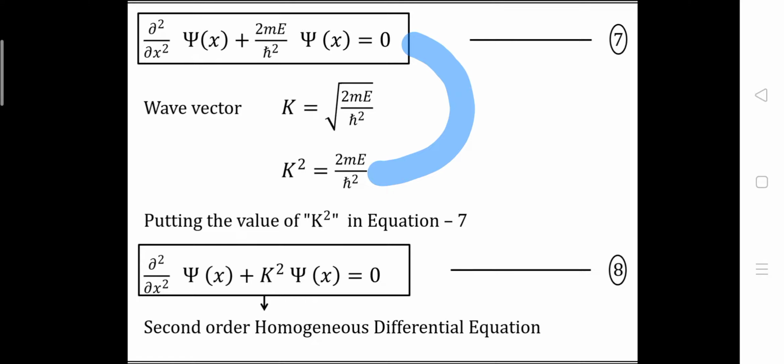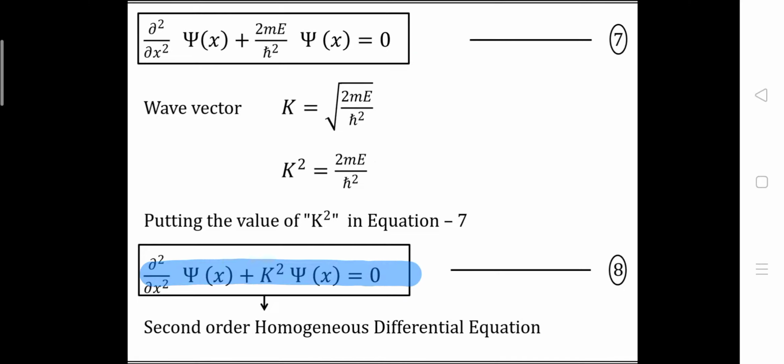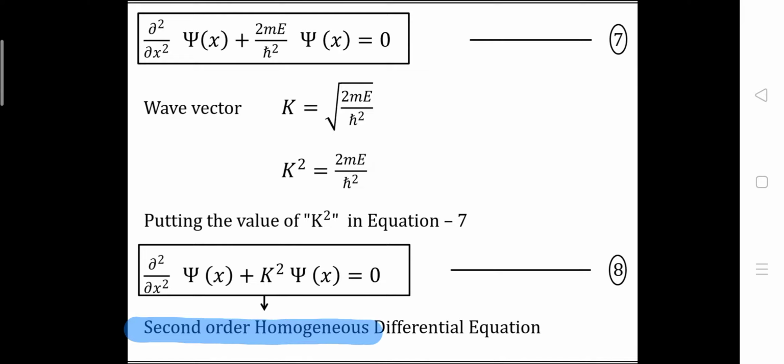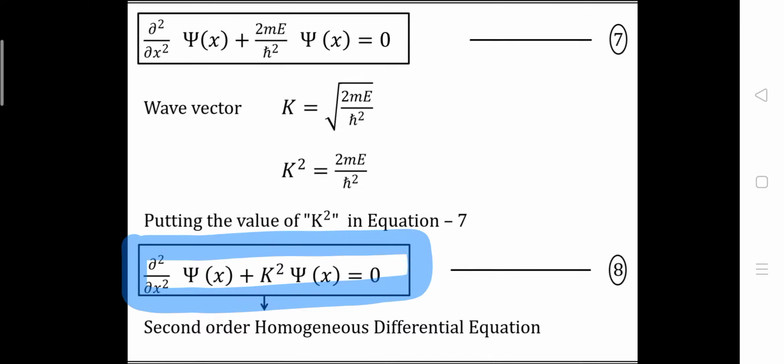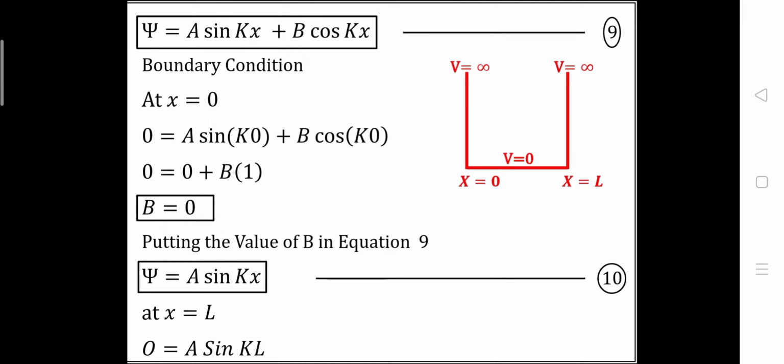So we will get del square upon del x square psi of x plus k square psi of x is equal to 0, and this is a second order homogeneous differential equation. The solution of this equation will be psi is equal to A sin kx plus B cos kx.